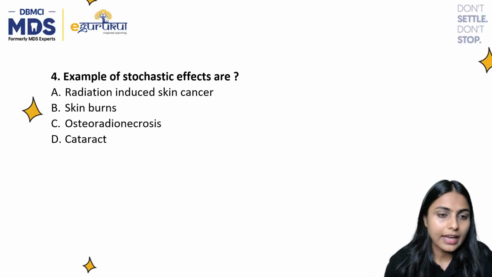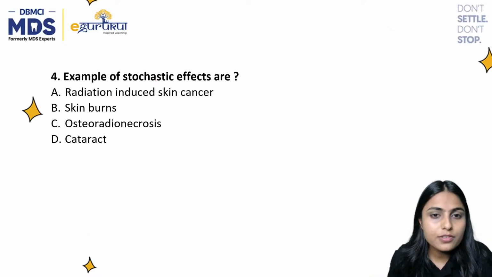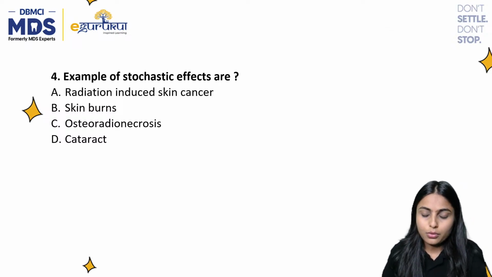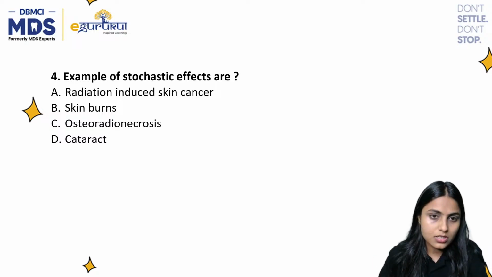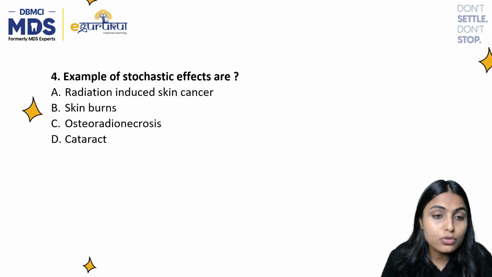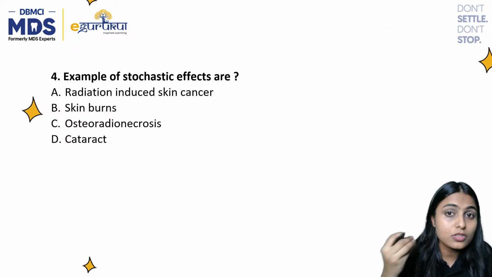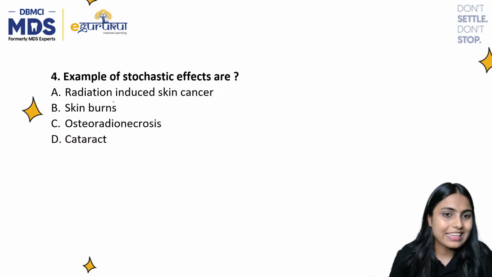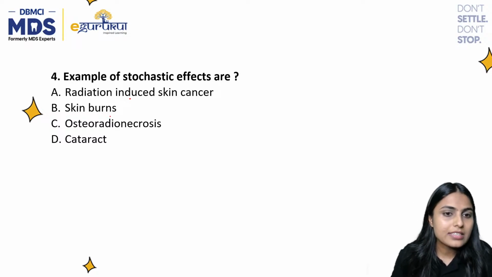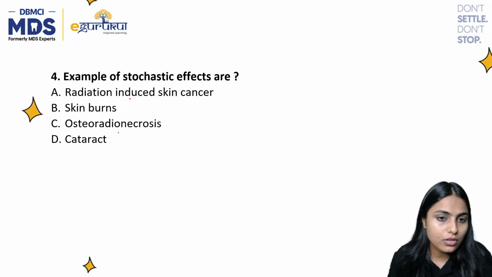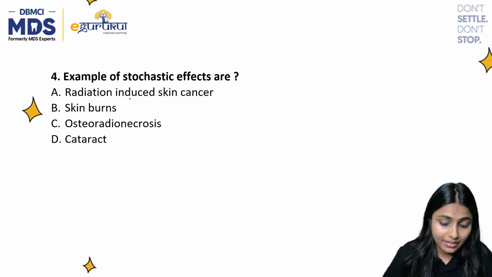Moving on further, we have the example of stochastic effects. They have given the options within which we have to choose which of the following is the stochastic effect. Option A is radiation induced skin cancer, B is skin burns, C is osteoradionecrosis, and D is cataract.